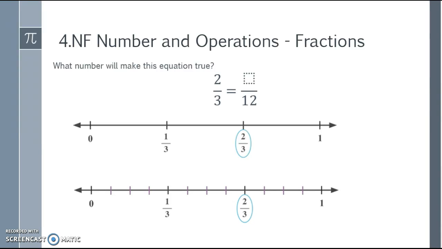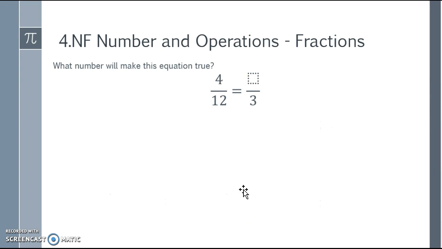So 4 from 0 to 1/3, 4 from 1/3 to 2/3, and 4 from 2/3 to 1. And then I can count how many copies of 1/12 it takes to arrive at 2/3. I see that there are 8 copies of 1/12 in order for me to reach 2/3. So 1, 2, 3, 4, 5, 6, 7, 8.